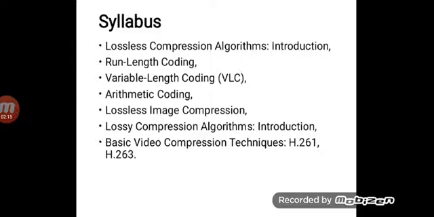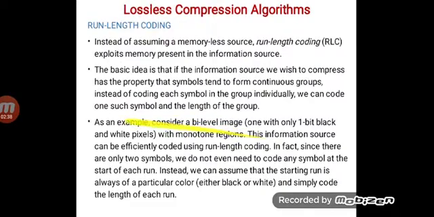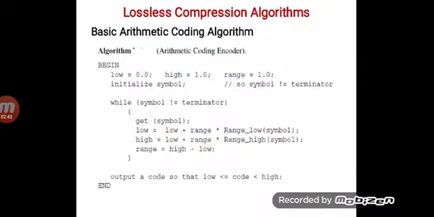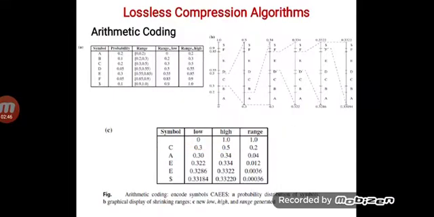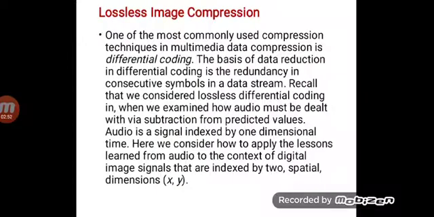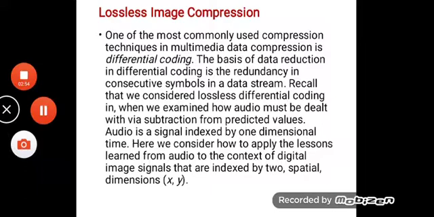As I recall, I guess we have covered 4 video sessions. This is the 5th one, because there were some interruptions with the arithmetic coding last time when we were conducting the video sessions. Now let us take forward from the arithmetic coding and go ahead with the lossless image compression. This part we have already covered. In arithmetic coding, we have seen the algorithm and an example. Now let us go ahead with the lossless image compression.